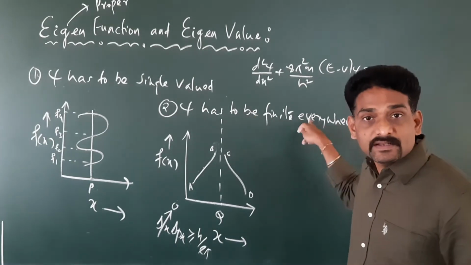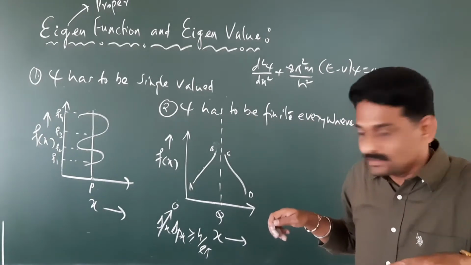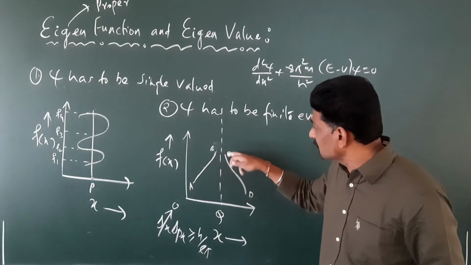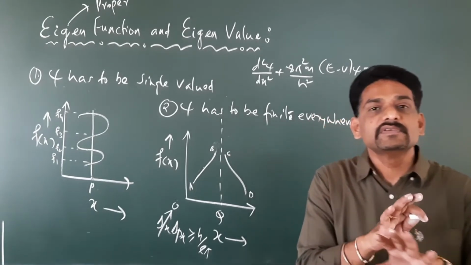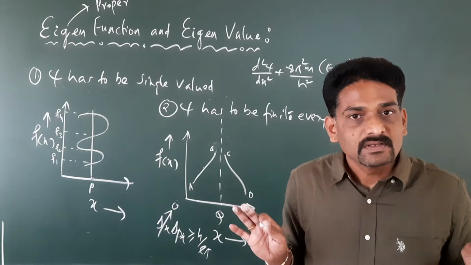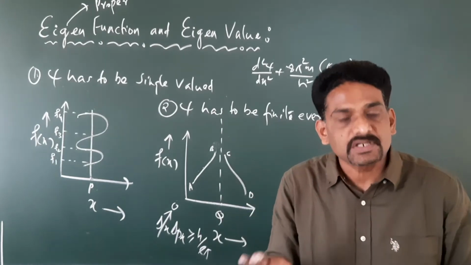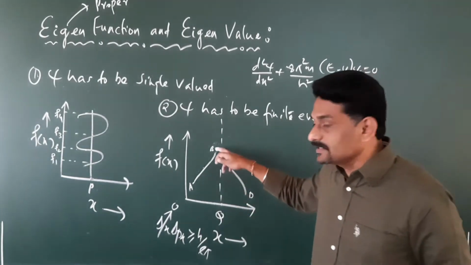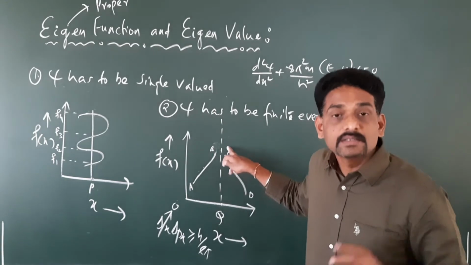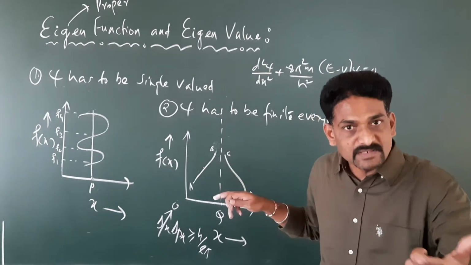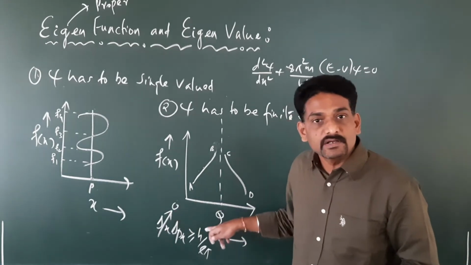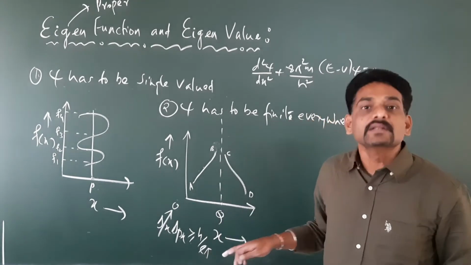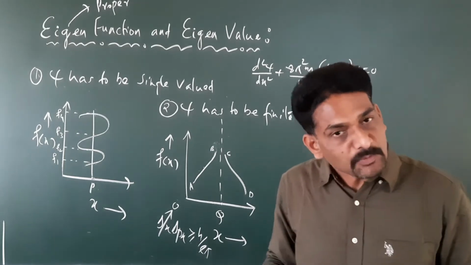This has to be finite. If the wave function is infinite like this, it does not give any physical meaning for the system. Such a system does not exist in nature, because if it is infinite at a certain interval, then it is going to violate the Heisenberg's uncertainty principle, which says that 0 is greater than or equal to h over 4 pi. That is not possible.